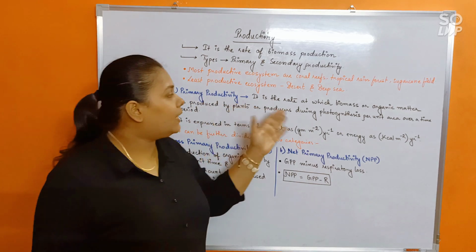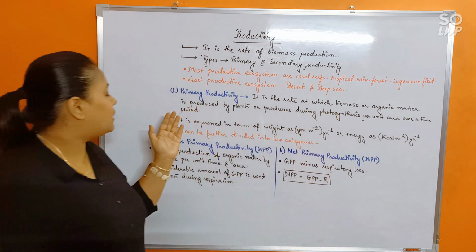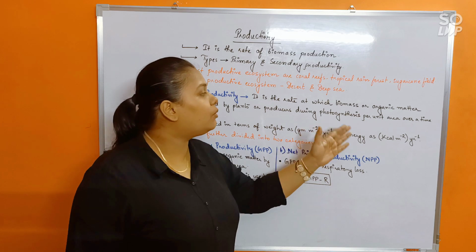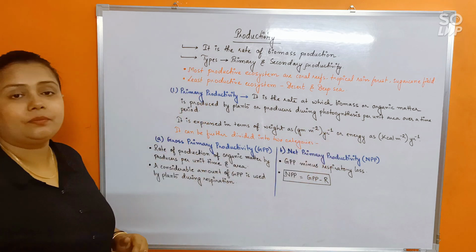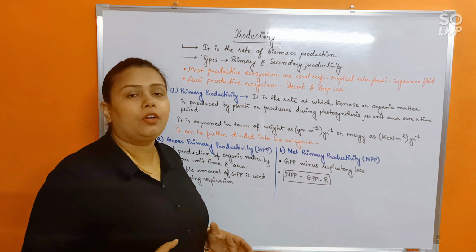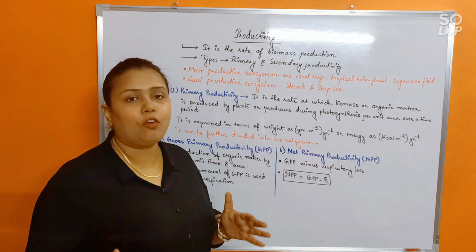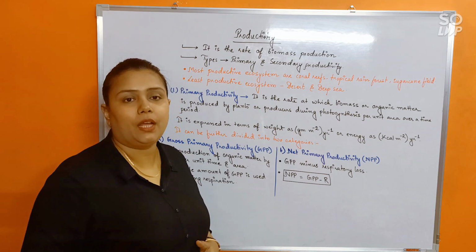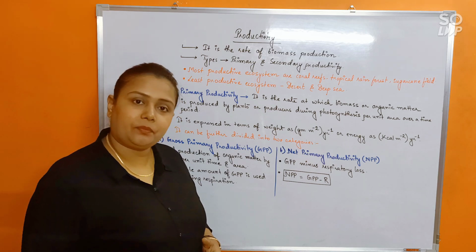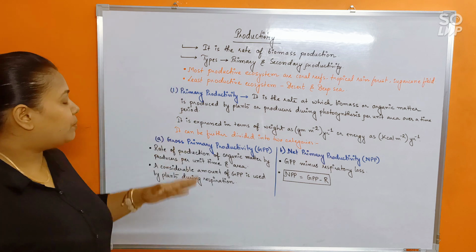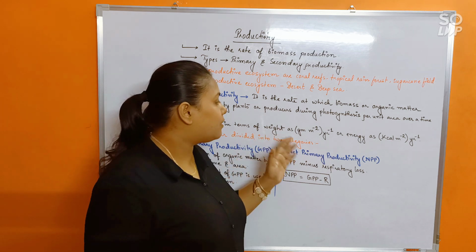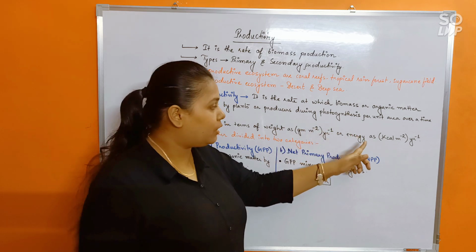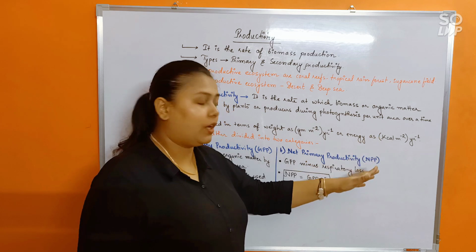See, it is the rate at which biomass or organic matter is produced by the plants or producers during photosynthesis per unit area over a time period. That means total amount of organic matter that is formed by the plants by photosynthesis. That total amount itself will be known as primary productivity. Understood? Now, it is expressed in terms of weight as gram per meter square per year, or energy also, then we will use kilocalorie per meter square per year.